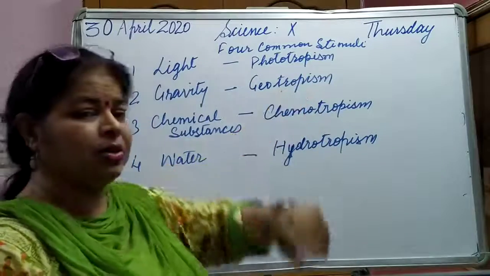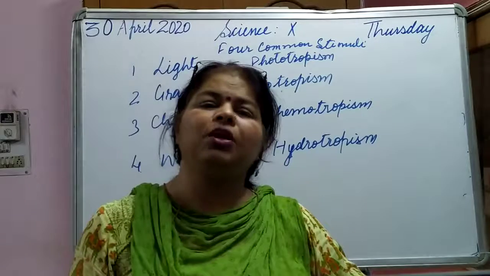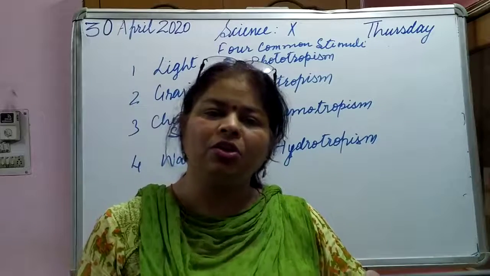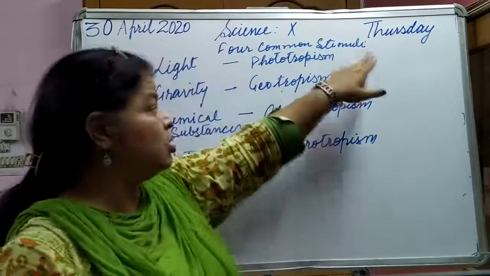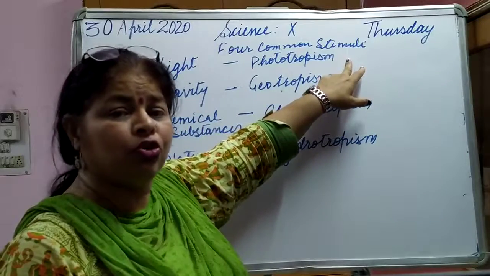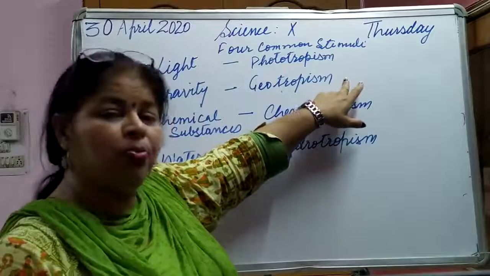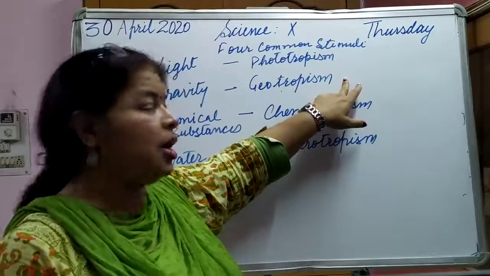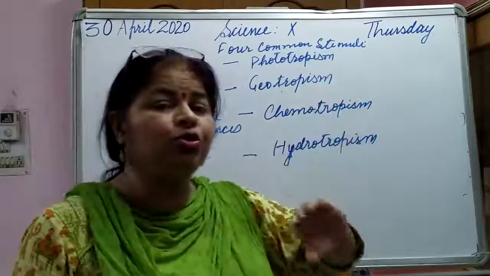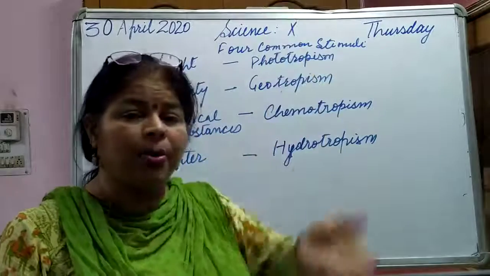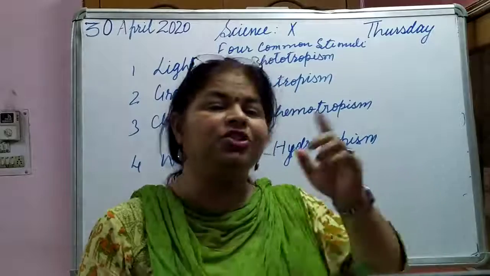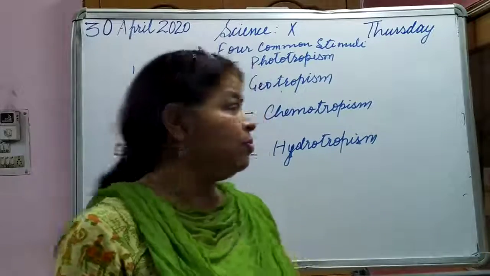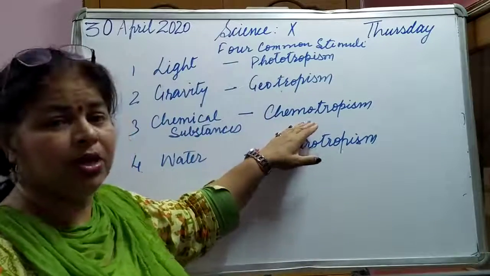Then comes geotropism. Roots are always growing towards the earth or the gravity, so roots are positively geotropic. See, roots were negatively phototropic, but here they are positively geotropic. And what about shoots? Shoots are growing above the earth, so shoots are negatively geotropic. Then comes the next, chemotropism.